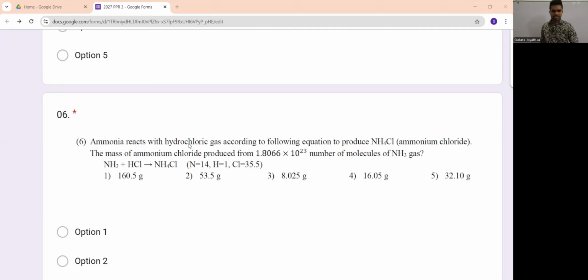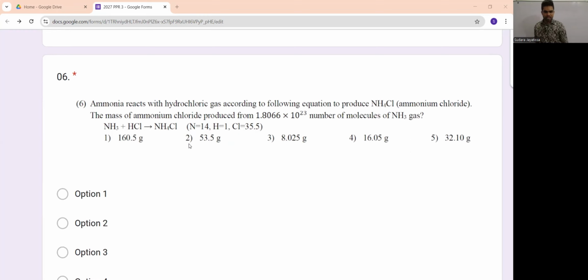Now let's see the 6th question. It says ammonia reacts with hydrochloric acid according to the following equation to form ammonium chloride. So ammonia reacts with HCl to form ammonium chloride. Is it balanced? It's already balanced, right?